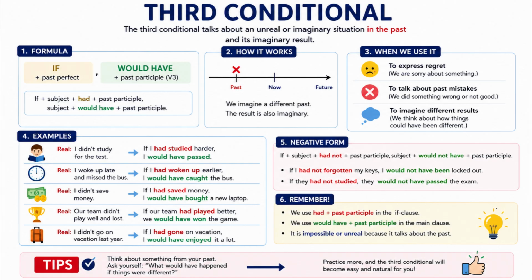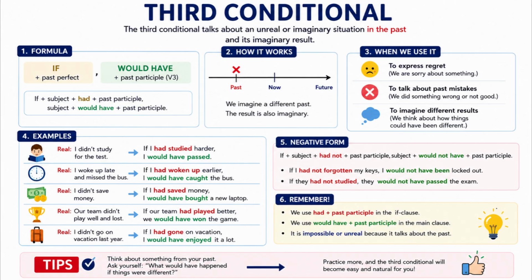1. What is third conditional? The third conditional describes an unreal condition in the past plus an imaginary result in the past. The structure is if plus past perfect, would have plus past participle, verb 3. Formula: If plus subject plus had plus verb 3, subject plus would have plus verb 3. Examples. If I had studied harder, I would have passed the exam. If she had arrived earlier, she would have met the teacher. If they had saved money, they would have bought a new car.